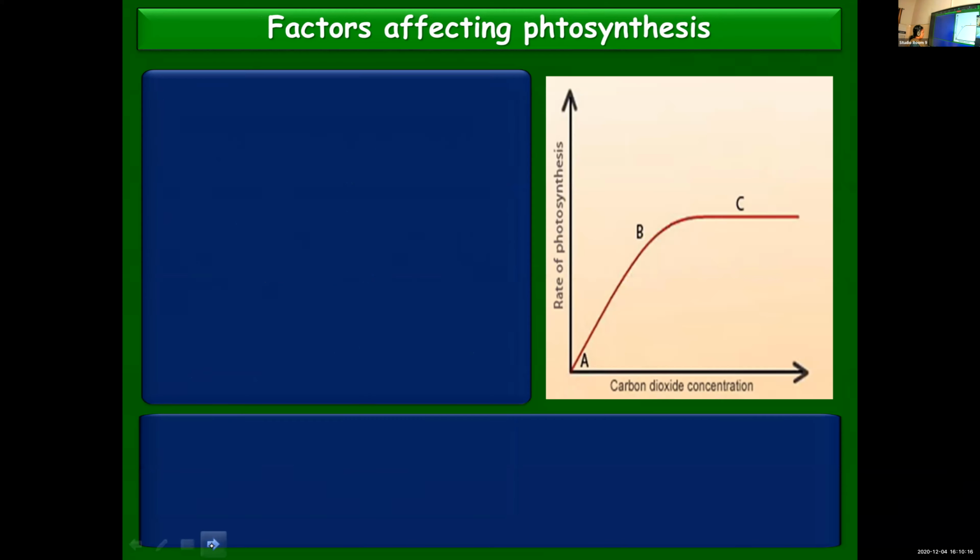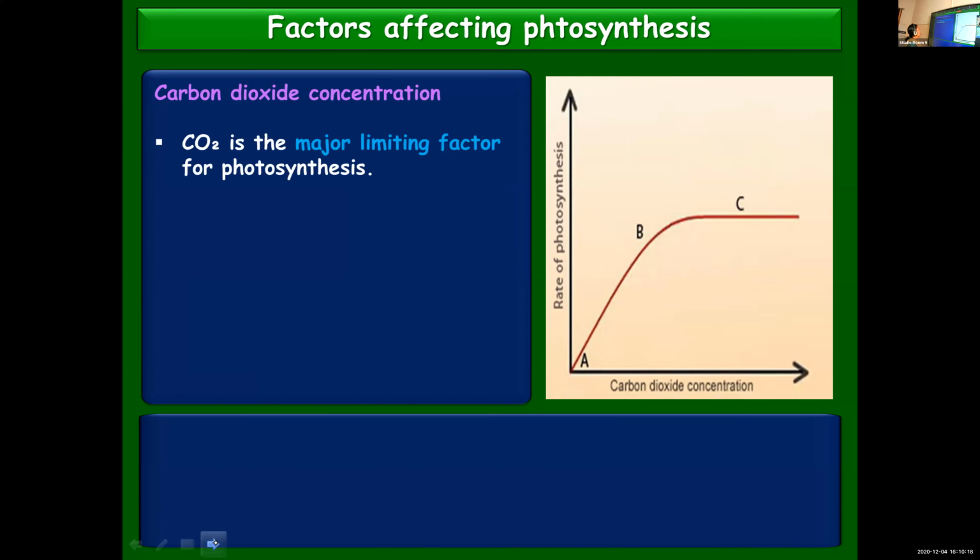Now, next is the carbon dioxide concentration. This is a major limiting factor in photosynthesis. So, it can be asked, out of the different factors affecting photosynthesis, which one is the major limiting factor? Carbon dioxide.